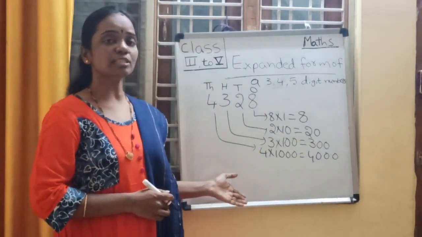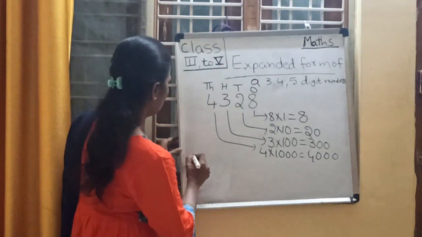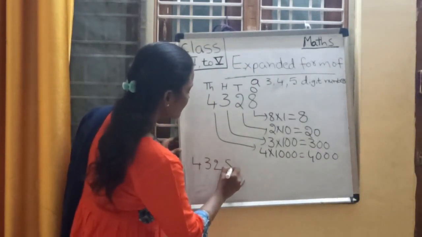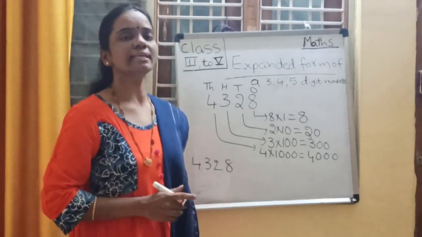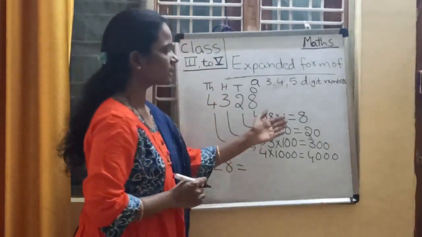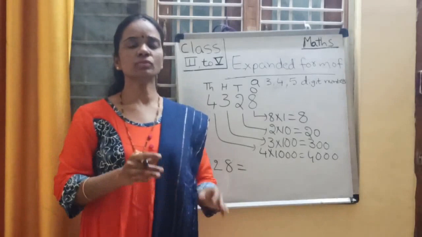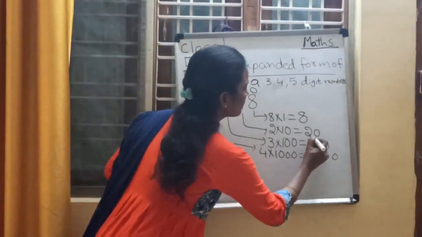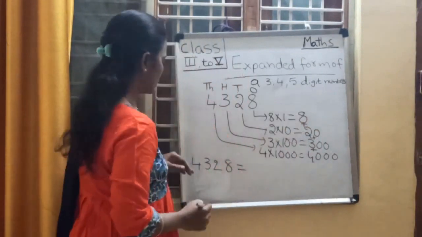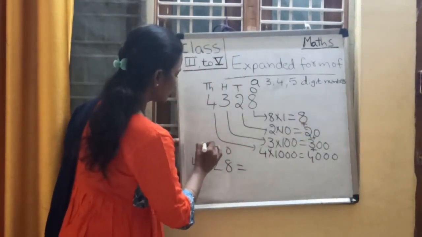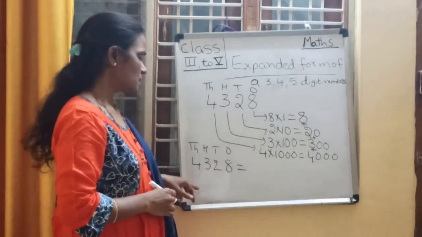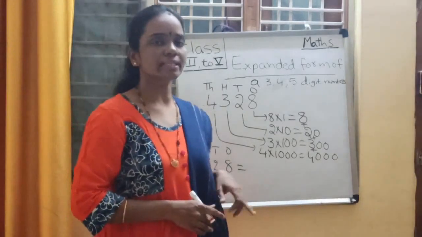Now write down the expanded form for this number. What is that number? It is 4328. Now write down the expanded form. Expanded form means total of the place values of the digits. So ones place, tens place, hundreds place, thousands place. Right? Now write down the expanded form for this number.